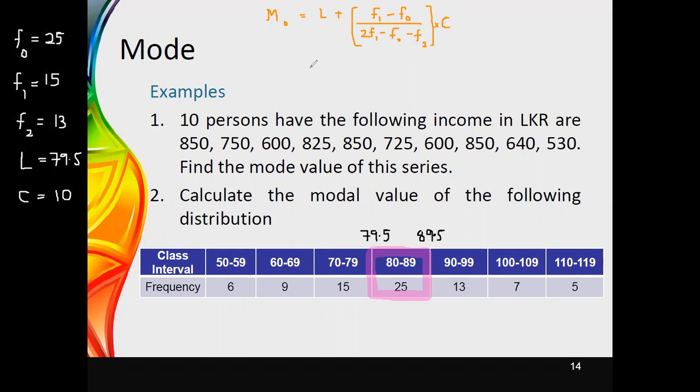Now if you do the substitution, the value of L is 79.5, and then this has to be added to F1 minus F0. F1 is 15, minus F0.